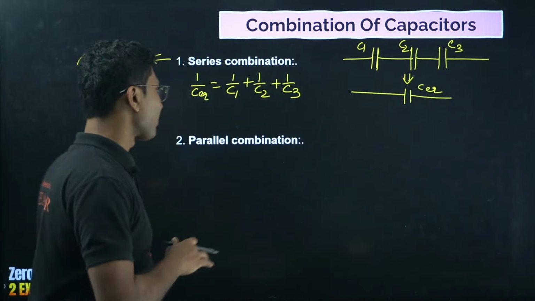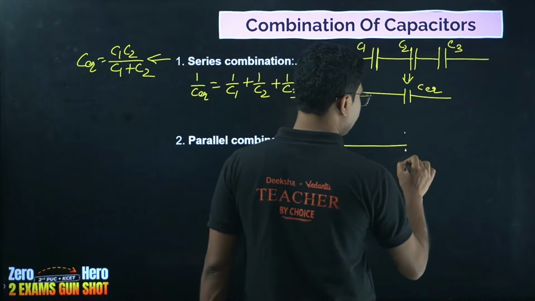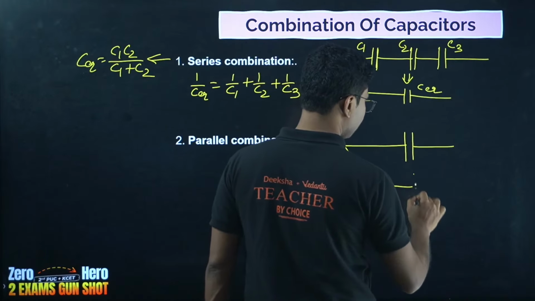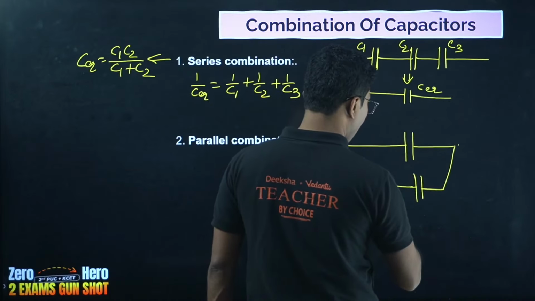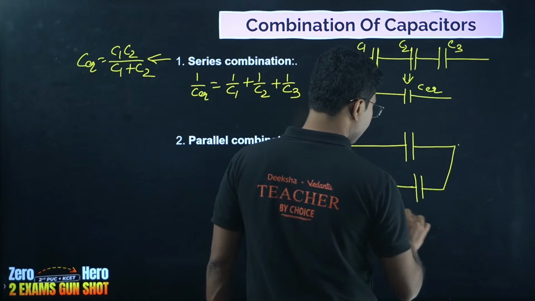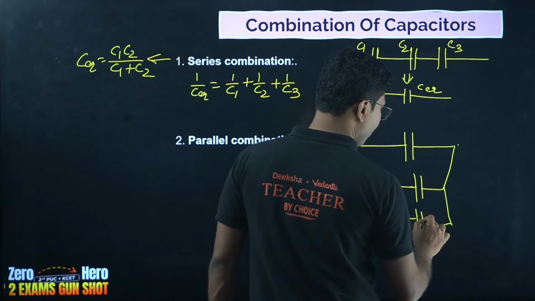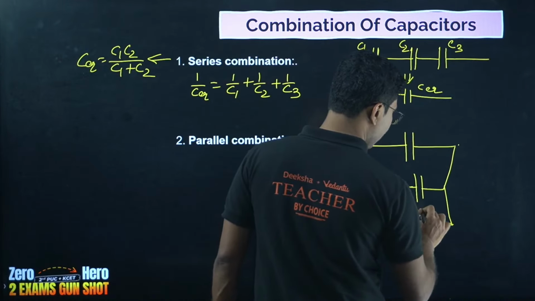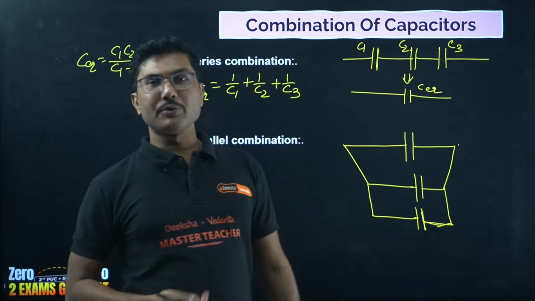Don't worry. Parallel combination of capacitor is this, where one capacitor is connected after that. And anyway, don't think too much about first PU, because first PU weightage is not very high. If you are a dropper also, don't worry too much. You should mainly focus on second PU. Second PU is more important.